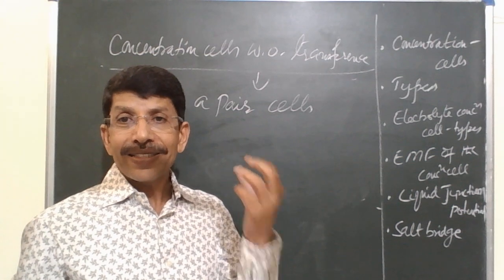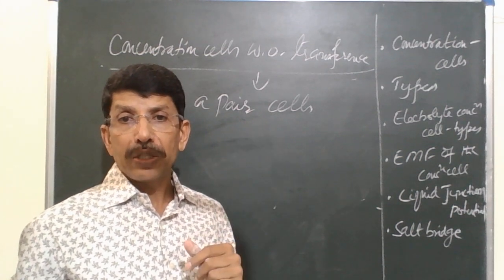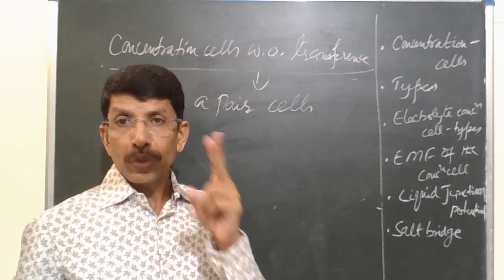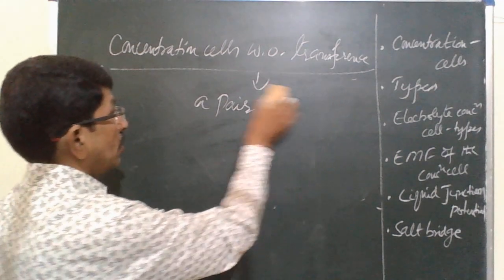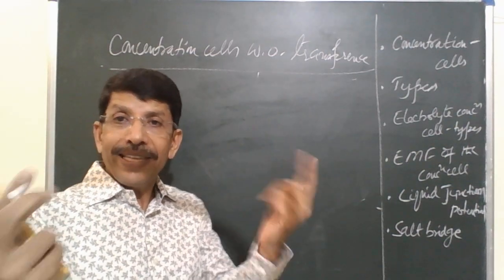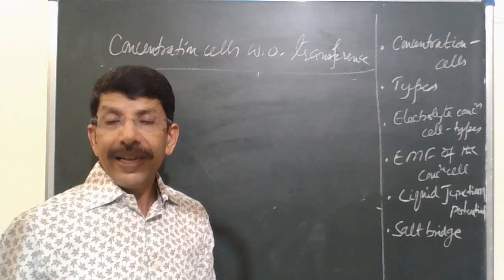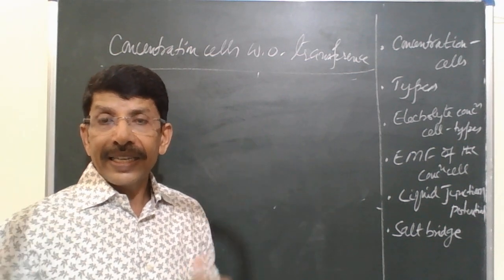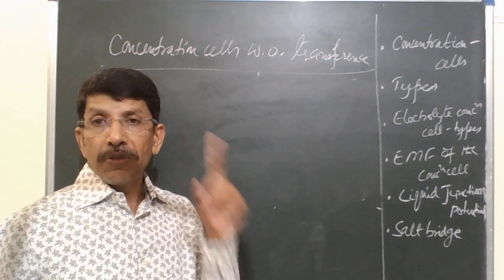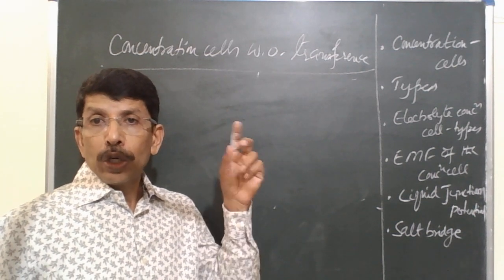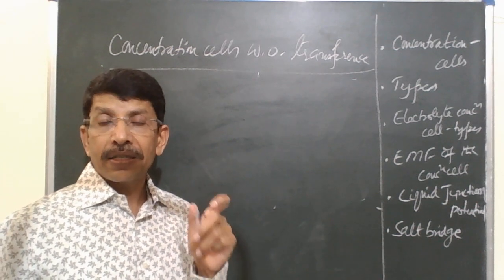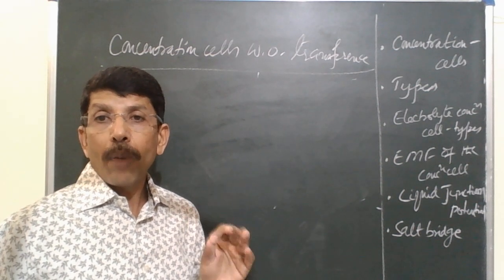So in constructing concentration cells without transference, we need two cells. These cells are connected to one another in such a way that they send current in opposite direction.